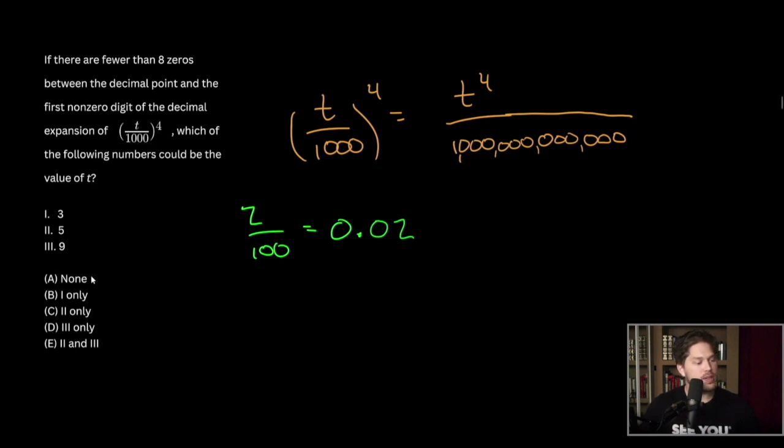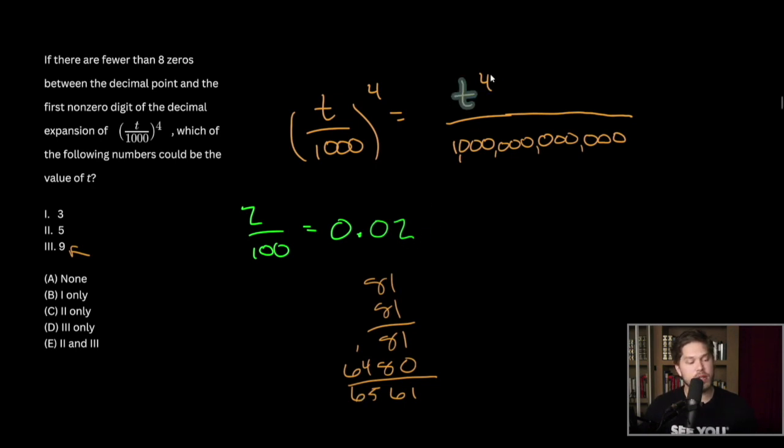Well, let's start with 9, as 9 is our largest value. What is 9 to the 4th power? Of course, 9 times 9 is 81, and then we have 81 times 81, which is some value. Let's multiply that really quickly to get our answer. So we multiply these, and we get that 81 squared, or 9 to the 4th, is 6,561. So let's replace t to the 4th by 6561.